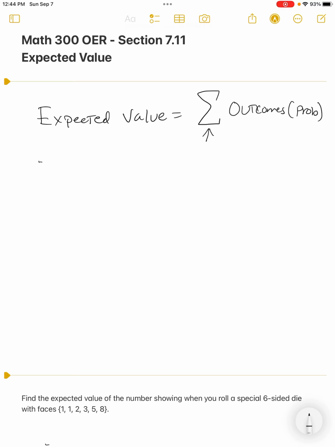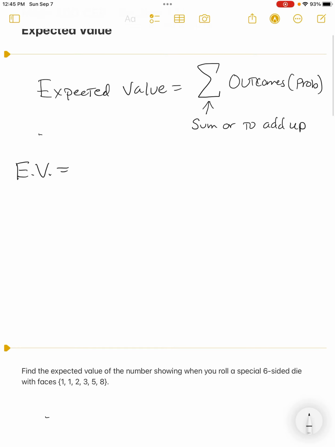Okay, so you may not have been exposed to this symbol right here. I just want to expose it to you because it's going to be in the textbook if you were to read through it. This just means to sum or to add up. Both are saying the same thing. So I'm going to use the abbreviation EV for expected value. And so expected value is this.